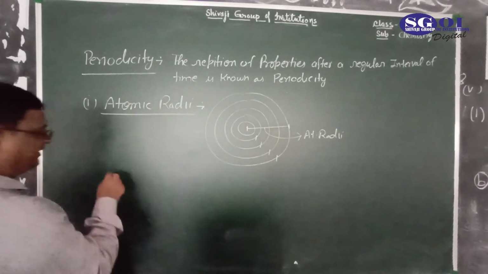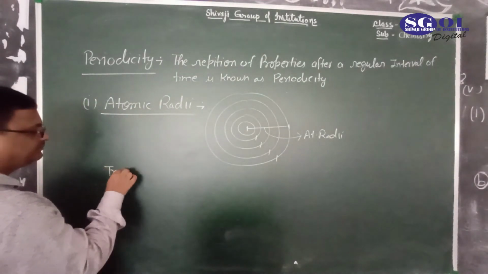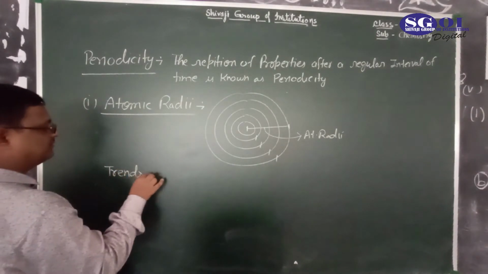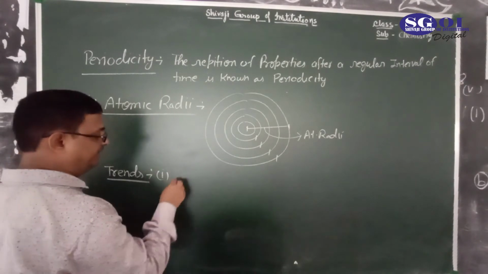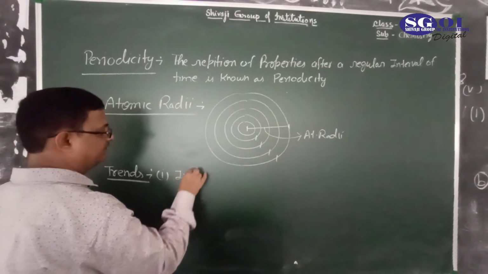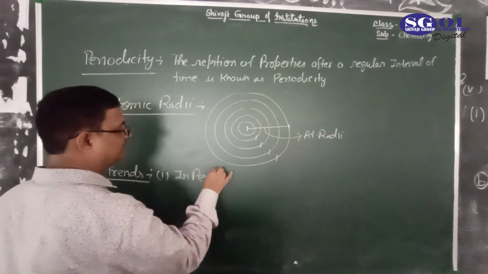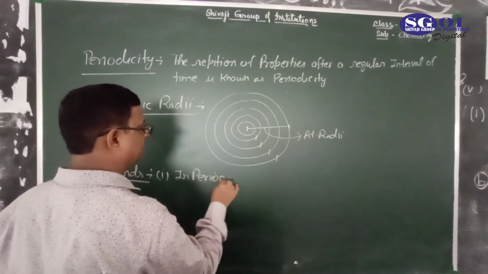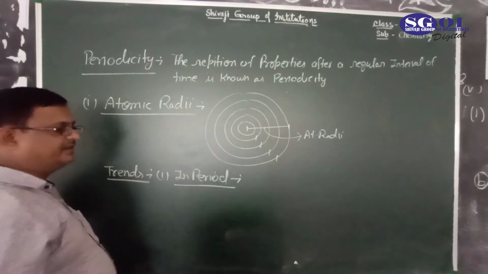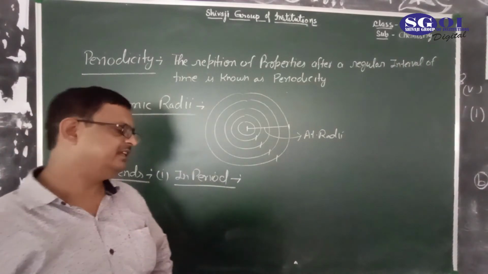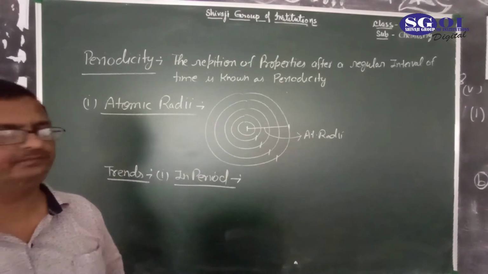Now, trends. There are two trends. First one is in a period. How does atomic radii vary along a period?